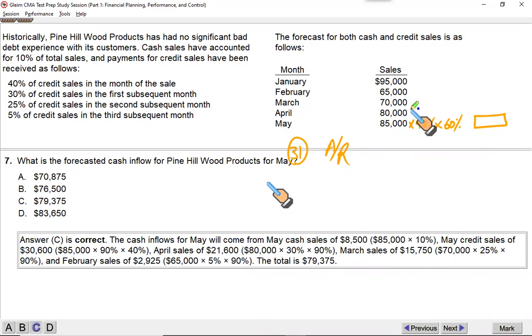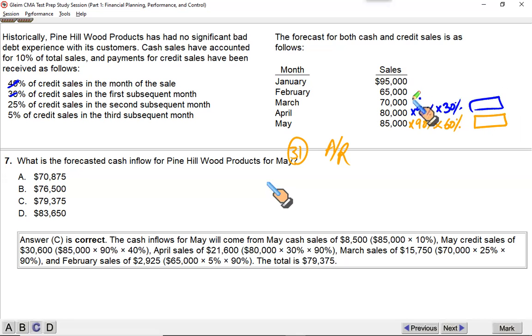Now listen to me. What you sold in April, 80,000, 90% of this is credit, out of which 40% is collected within April, 30% is collected in May. What is not collected is the remaining 30%. You'll calculate this amount.